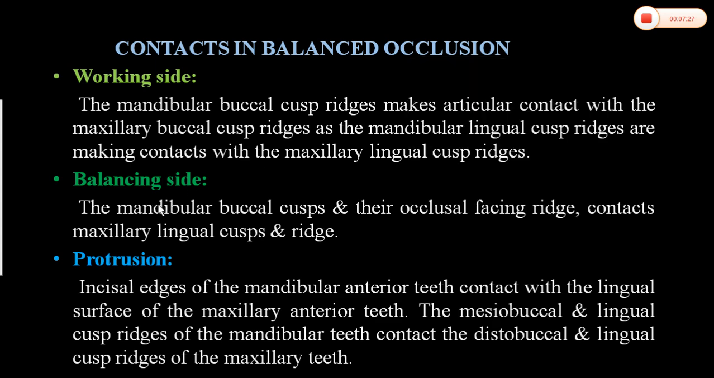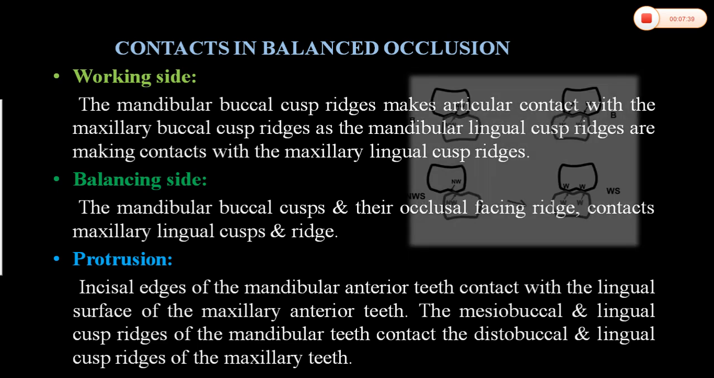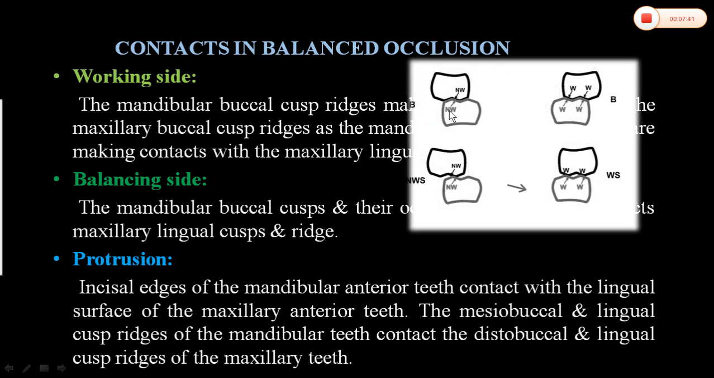Now, what happens on the balancing side? Mandibular buccal cusp and their occlusal facing ridge contacts the maxillary lingual cusp and the ridge. Okay, see. On the balancing side, what happens? This is the buccal cusp of the mandibular on the left side. So when the patient moves towards the working side, this is the non-working side, right? So the mandibular buccal cusp contacts the lingual cusp or palatal cusp of maxillary teeth.